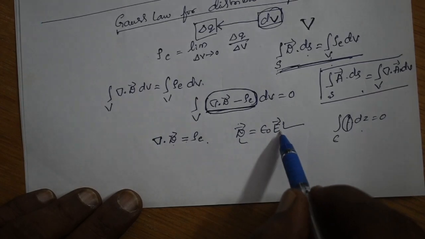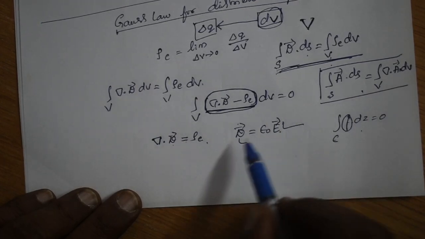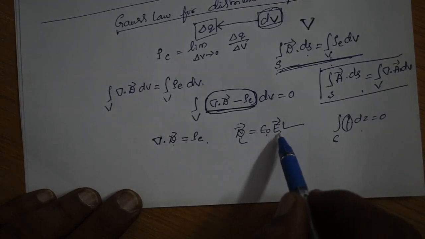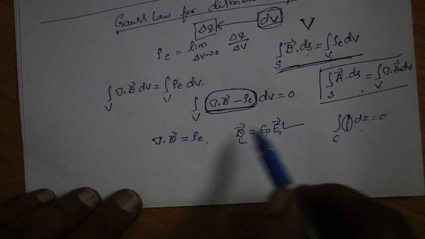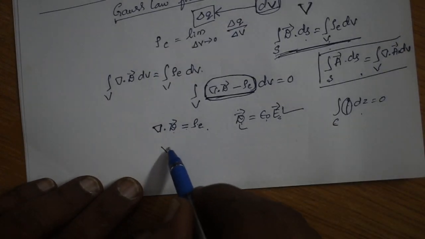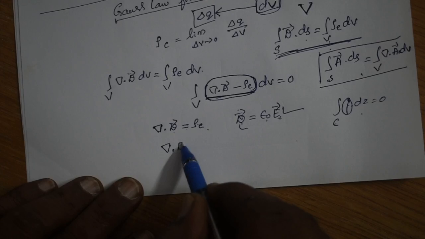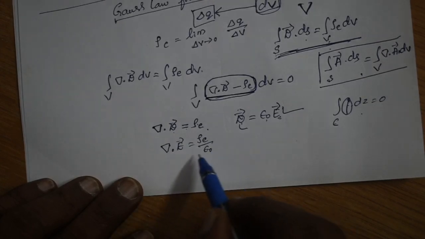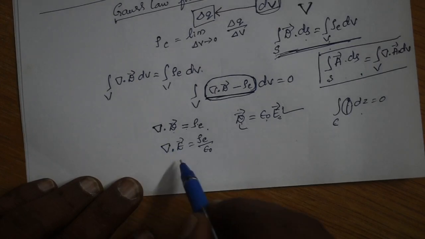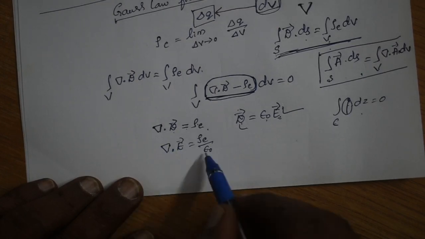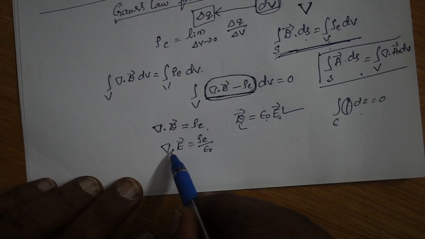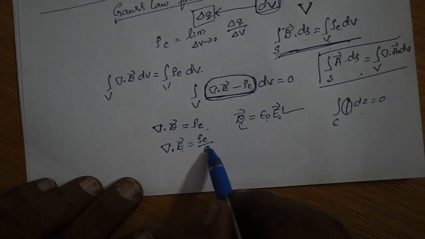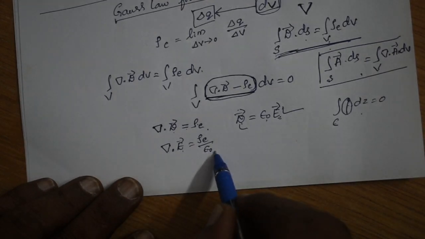By substituting this in the equation, you get del dot E is equal to rho E divided by epsilon naught, because epsilon naught is constant and may be taken outside the divergence. Then by cross multiplying, you get divergence of E is equal to rho E by epsilon naught.